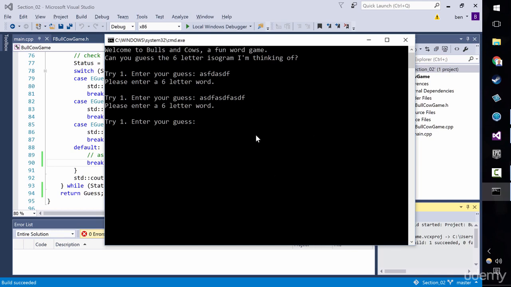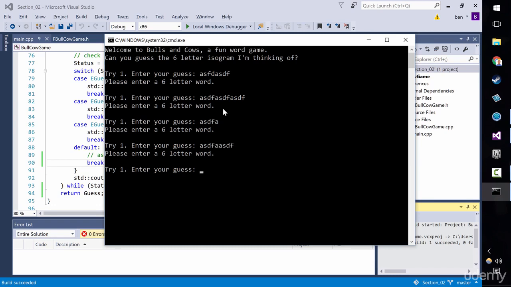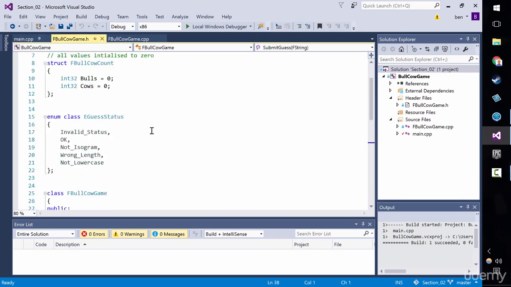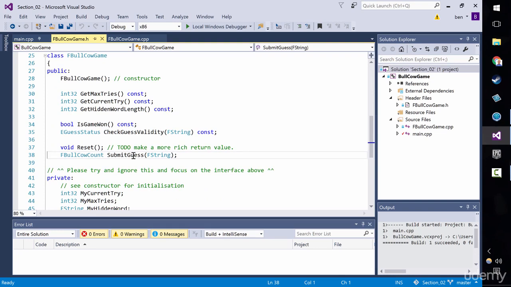We've solved the problem of the length of the letters because we now will no longer allow the user to submit a guess of an invalid length. However, the problems that it was causing beforehand are still there behind the scenes. And that's not a nice thing. And where are they? Well, they're in the submit guess method. The submit guess method has some issues.